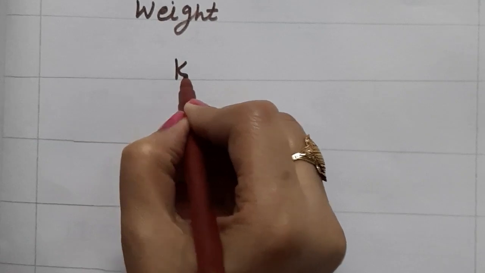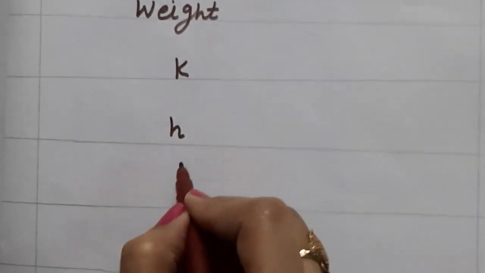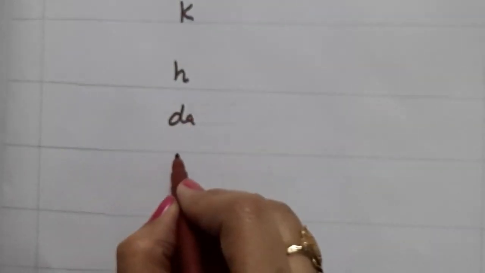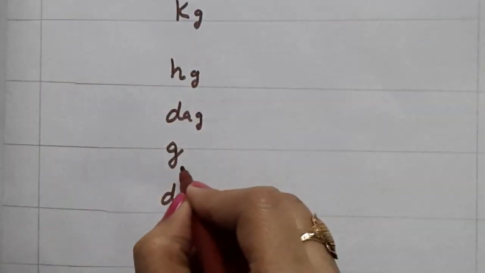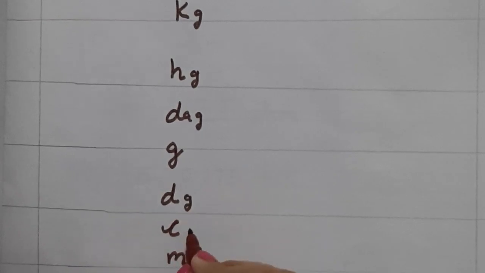We are going to take King Harry died, now in place of mother, here it is grandmother, did not cry much. Kilogram, hectogram, decagram, gram, decigram, centigram, milligram.